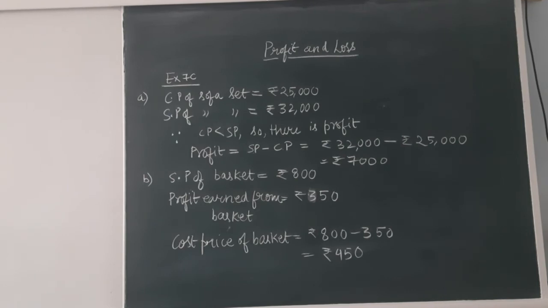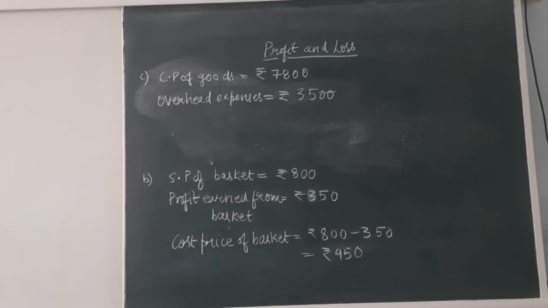Now moving on to the next question, that is option number C. A shopkeeper bought goods worth rupees 7,800. His overhead expenses were rupees 3,500. He sold the goods for rupees 13,600. What was his profit or loss? This is a little bit typical question for you, but if you have understood the concept of overhead expenses, then you will be able to solve this question also. So let's move on without wasting time, students.